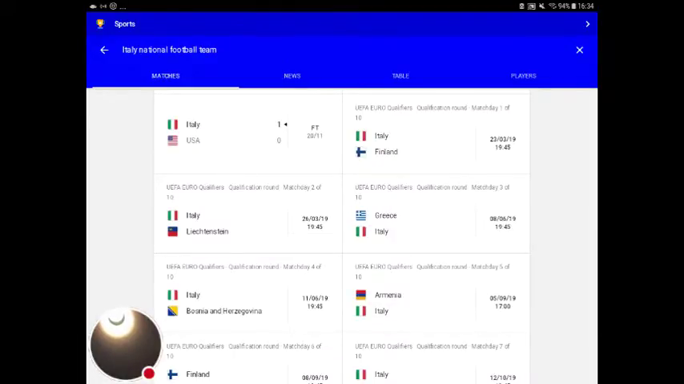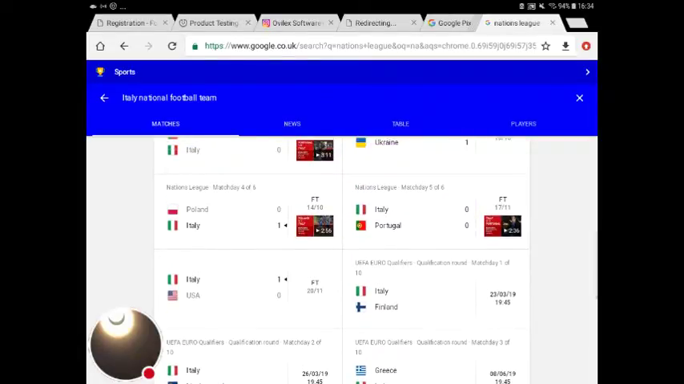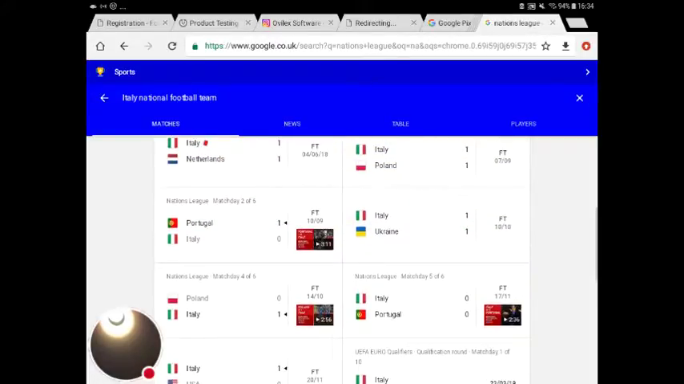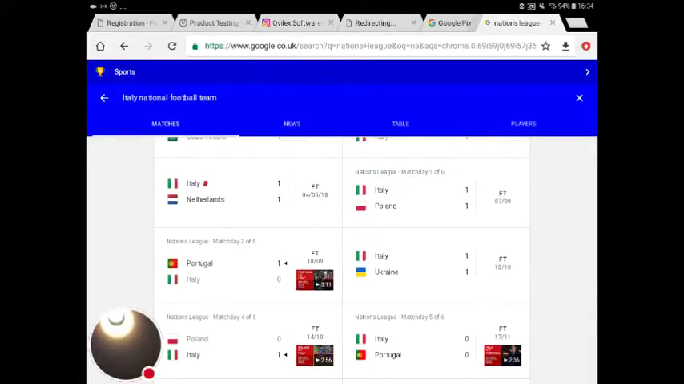They haven't done that bad. They beat the USA 1-0. They drew against Portugal, which you've probably just seen. Italy won against Poland, 1-0. Italy drew against Ukraine. Portugal won against Italy 1-0, which was obviously easier for Portugal, and Italy beat Poland 1-0. A good run, didn't they?